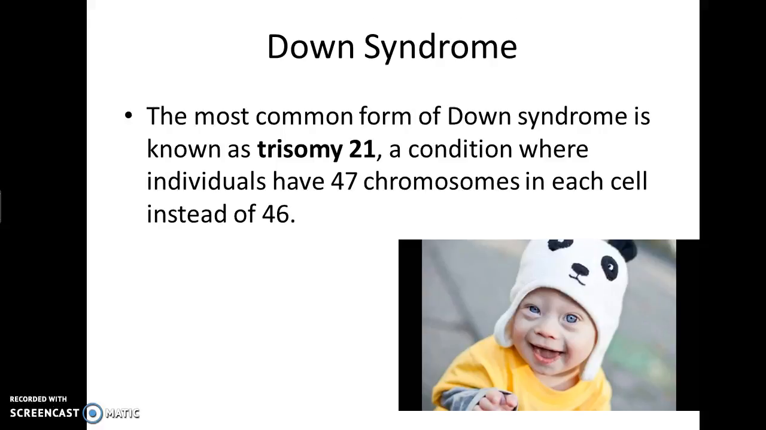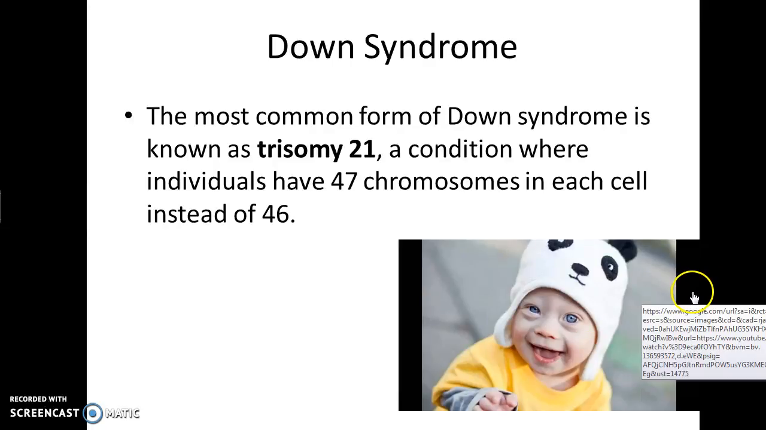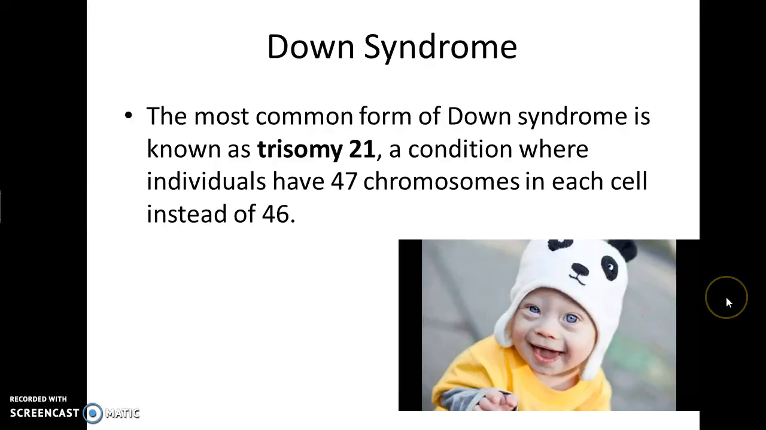But I wanted to show you, if you've ever seen someone or heard about Down syndrome, this is a little baby with Down syndrome. And the way that Down syndrome happens, or the way that someone gets Down syndrome, is because they have too many chromosomes. So you're supposed to have a total of 46. Anybody with 47 ends up with Down syndrome. So Down syndrome, most of the time they have learning disabilities. They also don't have a long life expectancy.